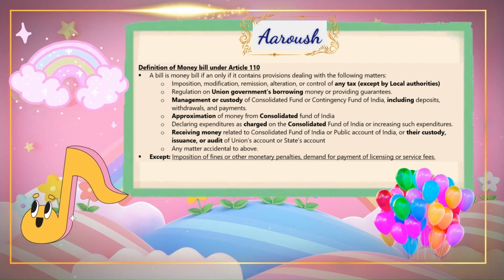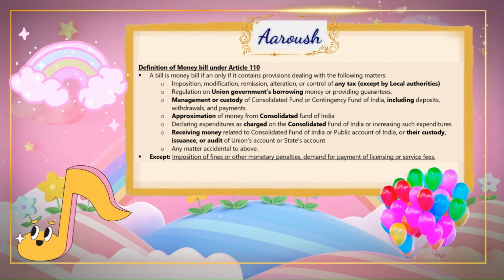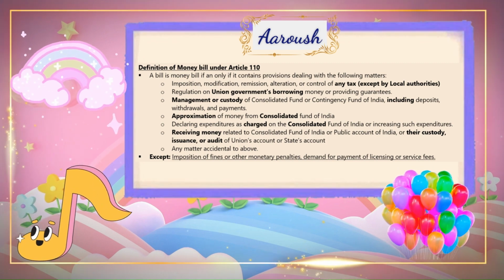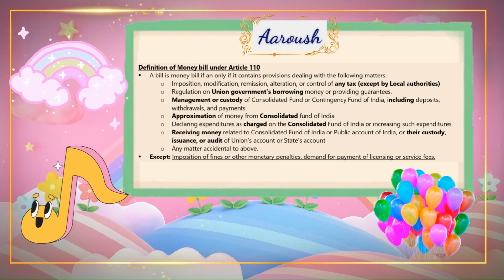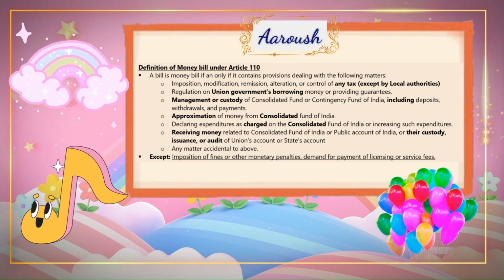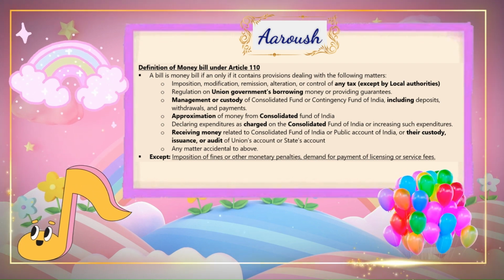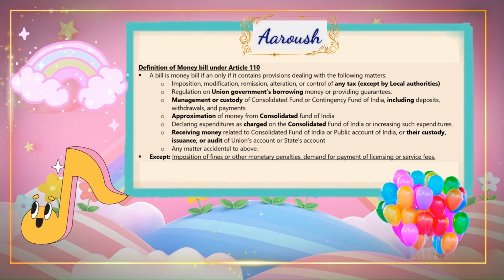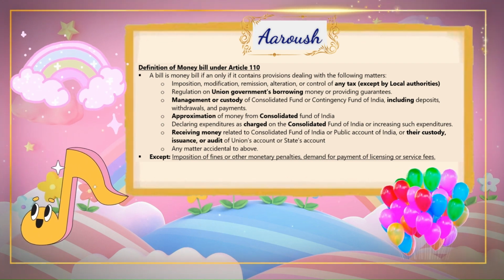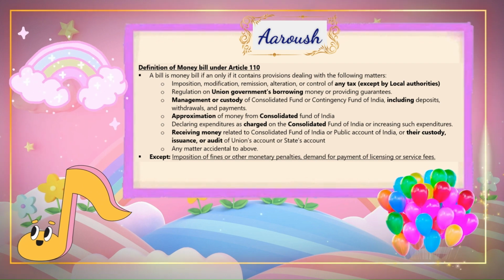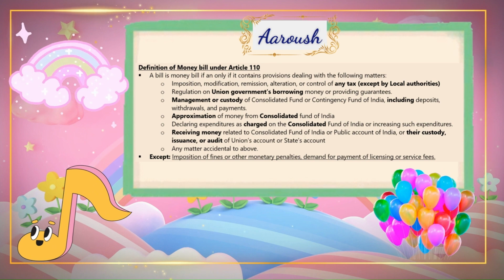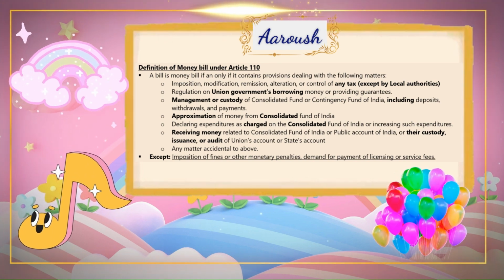Role of Rajya Sabha: for an ordinary bill, it can amend and recommend changes to the bill. For a money bill, it cannot amend or reject but can only recommend changes within 14 days, which may or may not be accepted by the Lok Sabha. For a financial bill, it can amend and recommend changes to the bill. Certification: an ordinary bill is not certified by the Speaker; a money bill is certified by the Speaker; a financial bill is not certified by the Speaker.